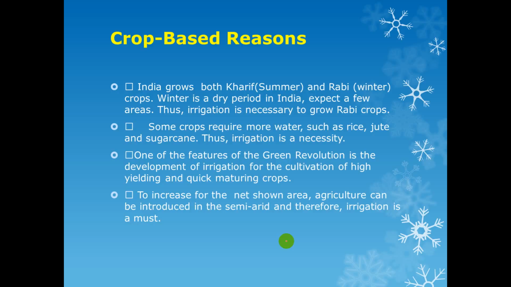Some crops require more water, such as rice, jute, and sugarcane. Thus, irrigation is necessary. One of the features of the green revolution is the development of irrigation for the cultivation of high yielding and quick maturing crops. To increase the net sown area, agriculture can be introduced in semi-arid areas, therefore irrigation is a must. In semi-arid areas where there is a minuscule amount of rainfall, it is very necessary.